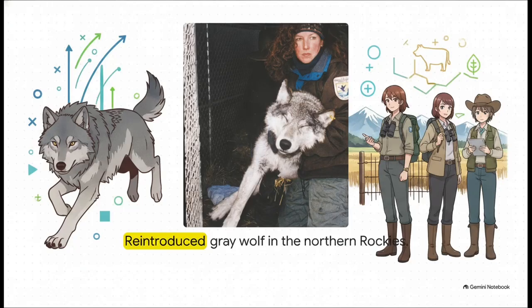Okay, let's jump right in. Look at this gray wolf from the northern Rockies. When these apex predators were first brought back to the wild, it sparked a huge, intense debate between conservationists and ranchers. But it wasn't just a biological experiment. It was actually a massive mathematical one. The big question on everyone's mind was exactly how fast are these wolves going to multiply? And at what point does their population density become an actual threat?